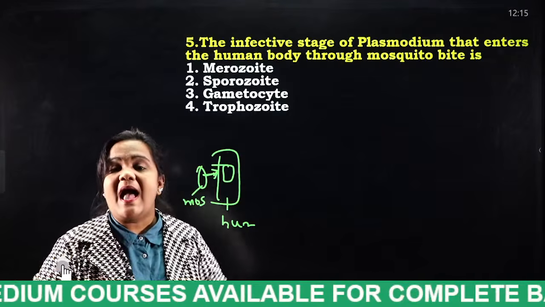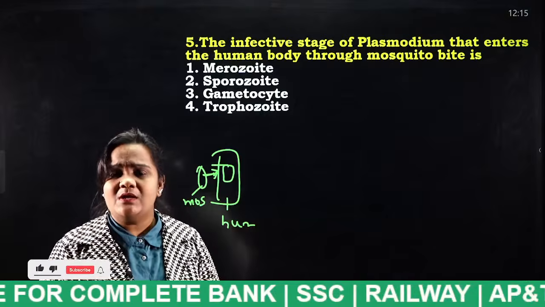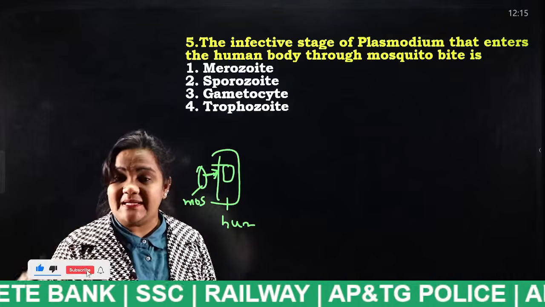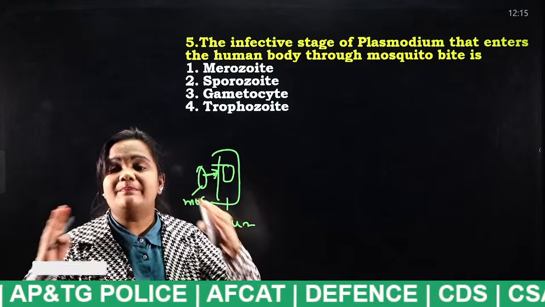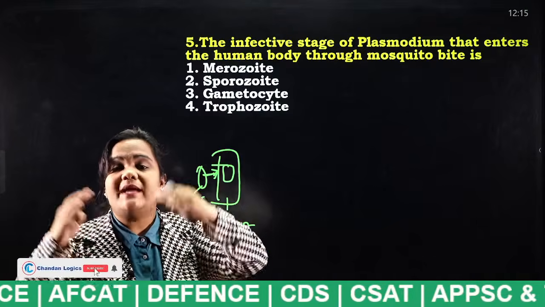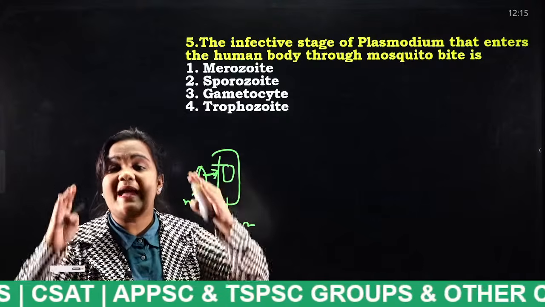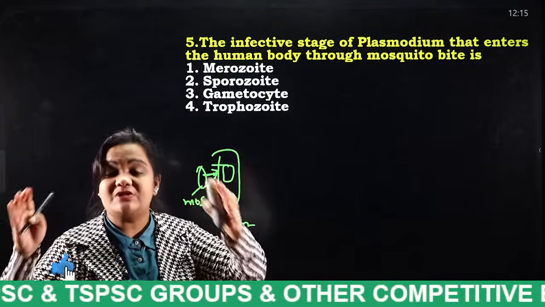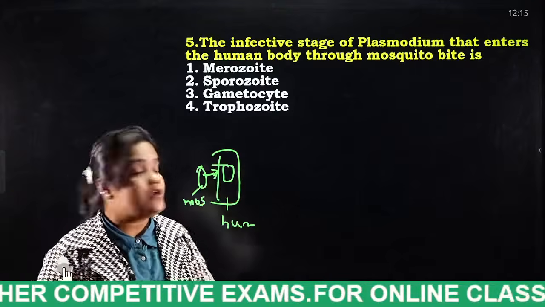As it keeps multiplying, at some point the liver cell bursts. When it bursts, there are female and male forms, and sexual reproduction happens. That stage is known as what, students?